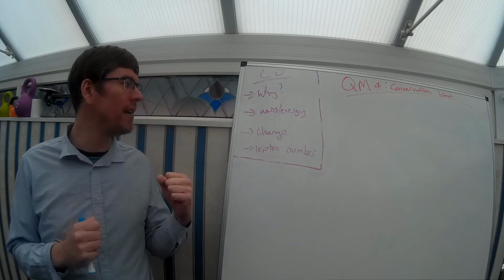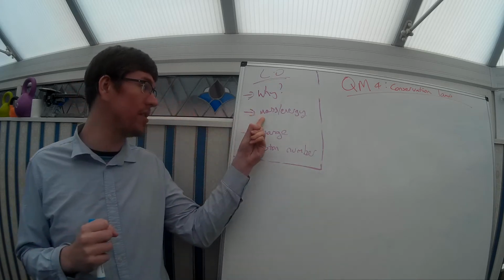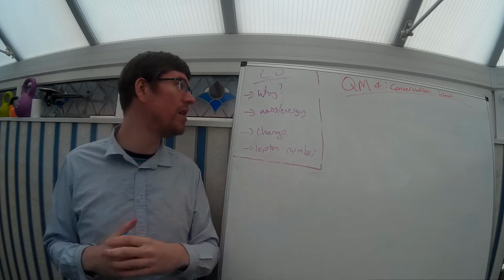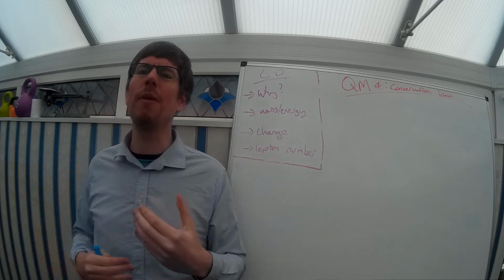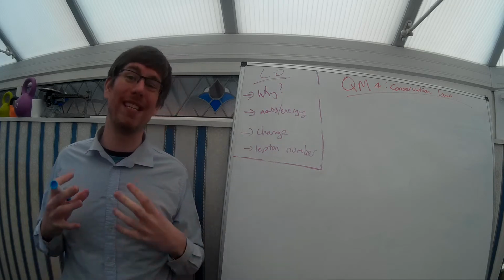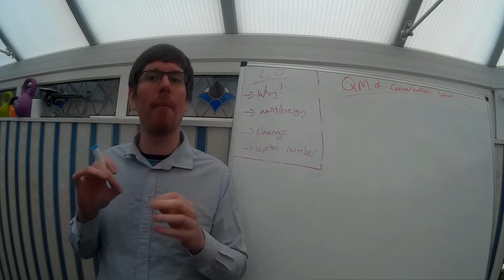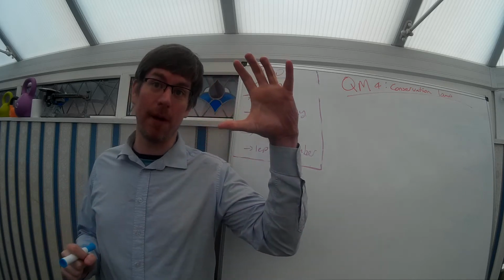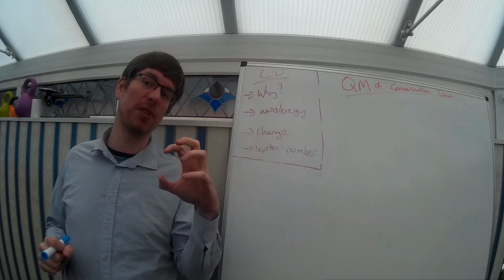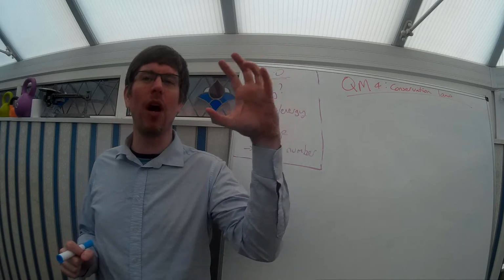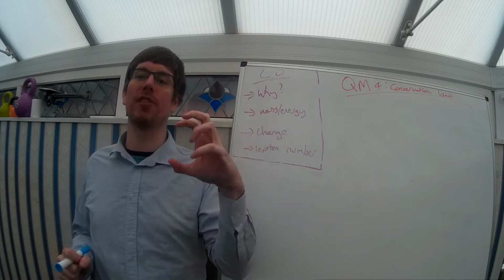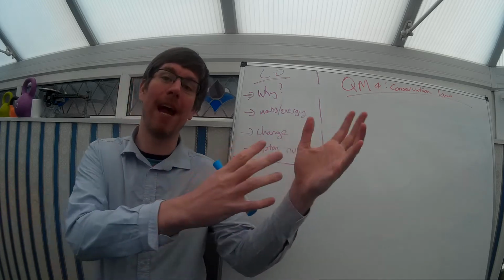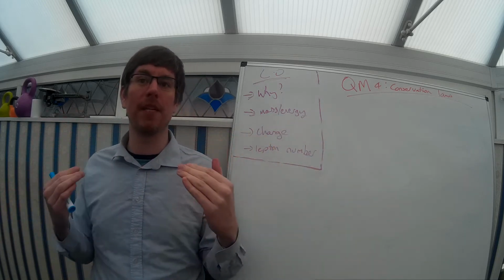So today we're going to be looking at three: mass energy, charge, and this strange one here, lepton number. When we're talking about mass energy, we've already seen that, but it's going to come up a lot more in quantum mechanics. Whenever a large particle is decaying into a smaller particle, we've got a gap there. We've lost some mass. So therefore, we're going to need to have some energy coming out to make up the difference.